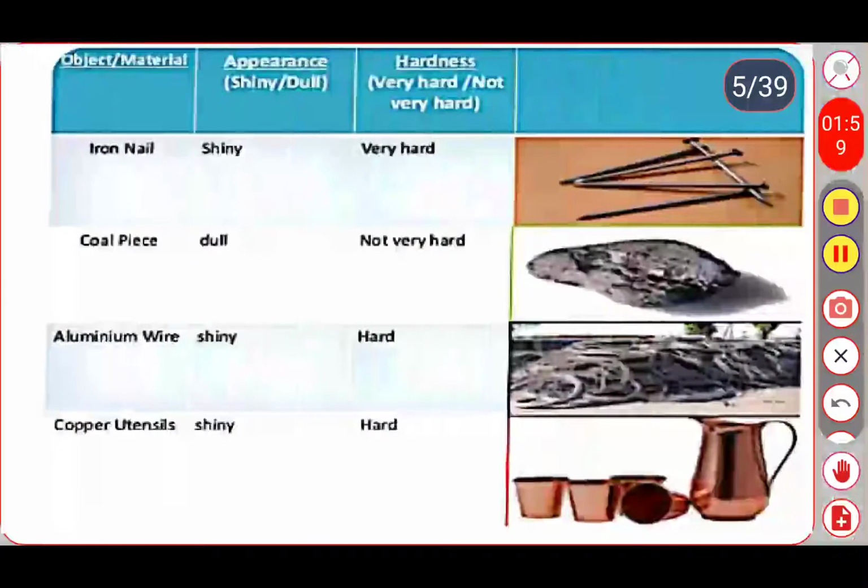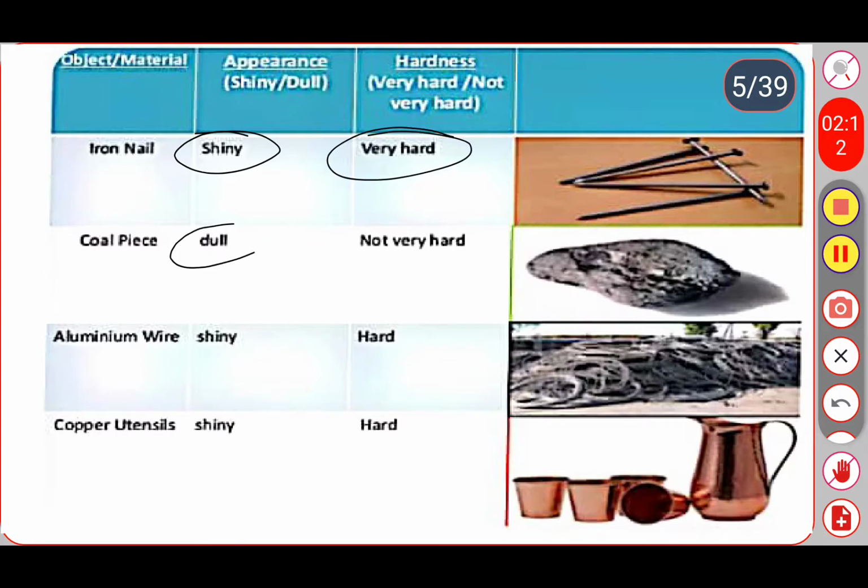Let's see the first one. Iron nail is shiny in appearance and it is very hard in nature. The second one is coal piece. Coal piece is dull in appearance and it is not very hard as compared with the iron nail.